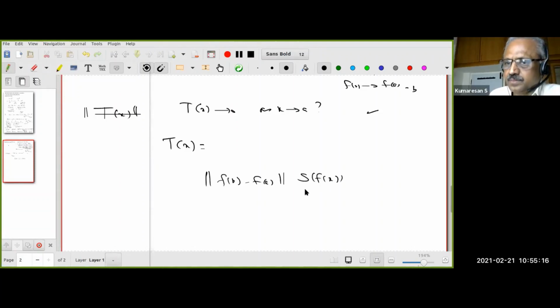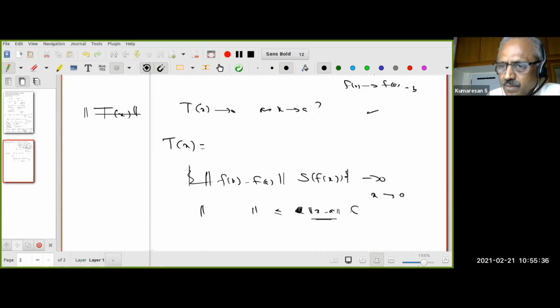This is the term. What we know was this goes to 0. Forget this. This goes to 0 as x tends to a. And we also said this in norm is less than or equal to some constant times something times x minus a. Okay. You understand this? Something, I don't care what it is. Are you following? Please listen to me.